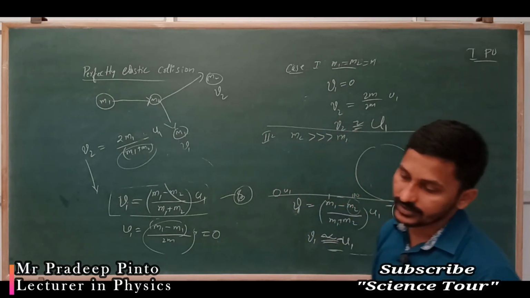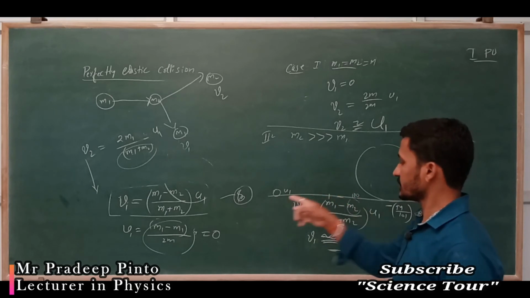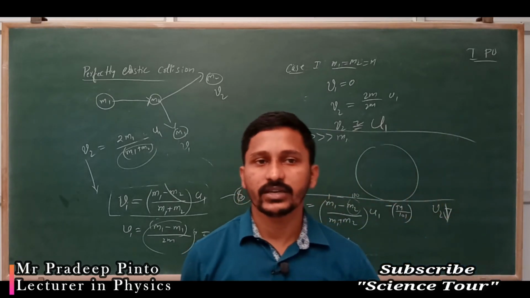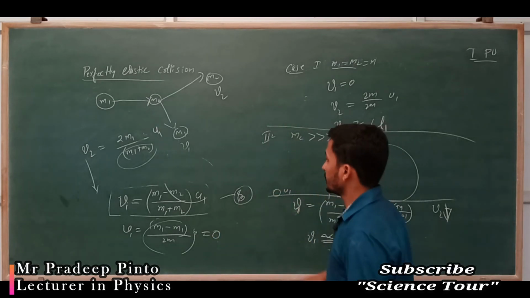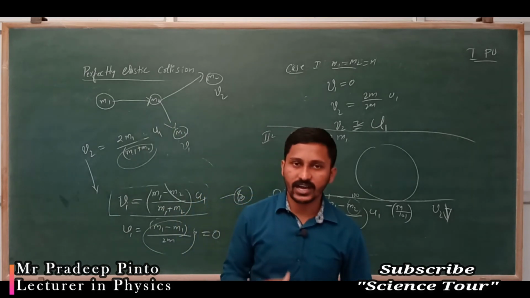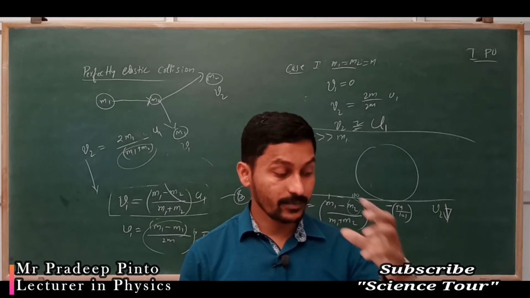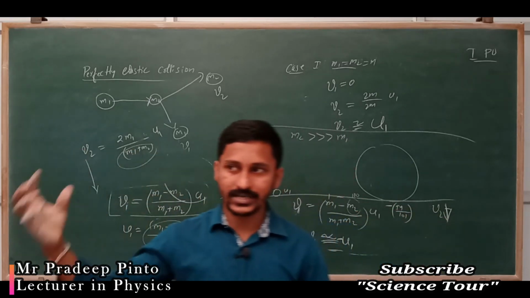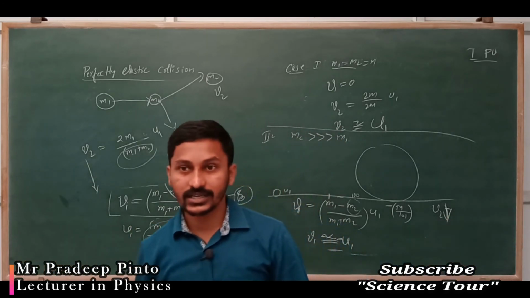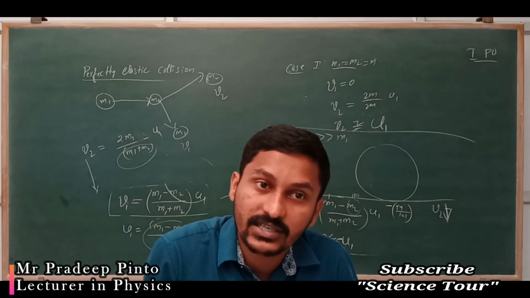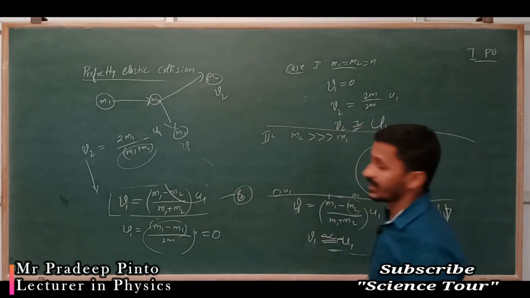So go through the derivations, these are important expressions necessary for your competitive examinations. But remember, for our convenience, we have taken the second object at rest. If both are moving, one faster and another slower, then the velocities will be different. What is the expression in that case? We will find that out in our next classes.